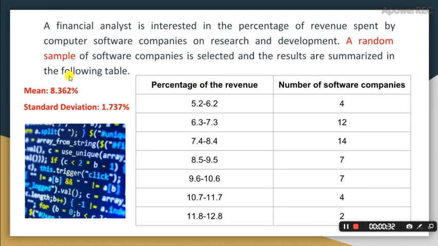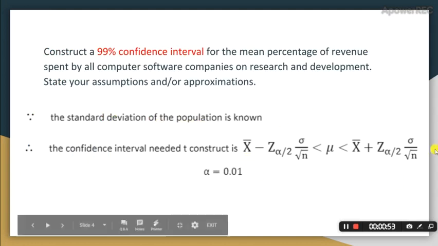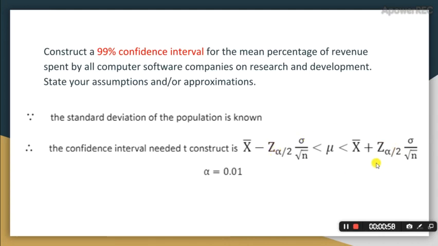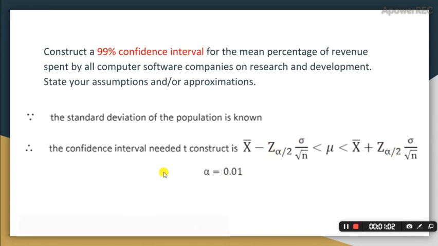First, we have to calculate the mean and standard deviation for this set of data. For the mean, it is 8.362% and the standard deviation is 1.737%. Since the standard deviation of the population is known and it has a large sample size of 50, we can use this equation to apply to this question. And it is a 99% confidence interval, so alpha equals 0.01.